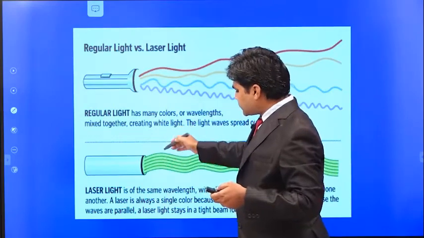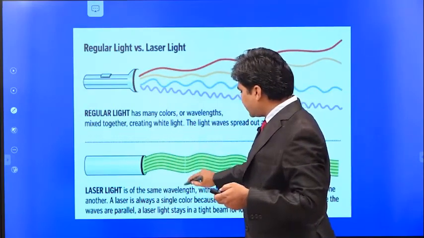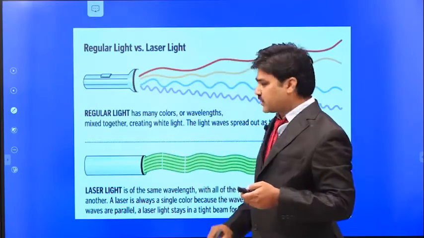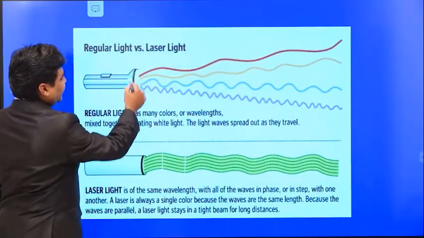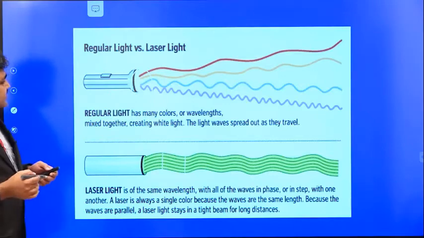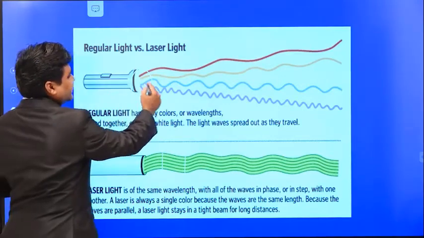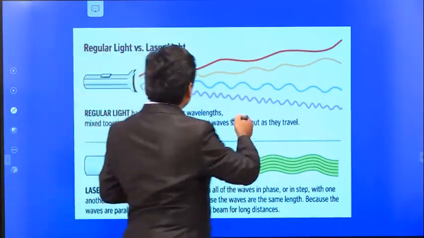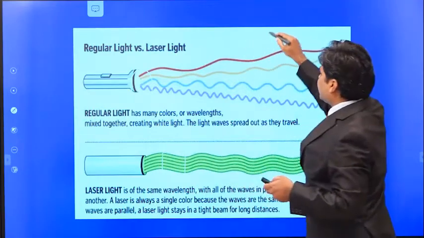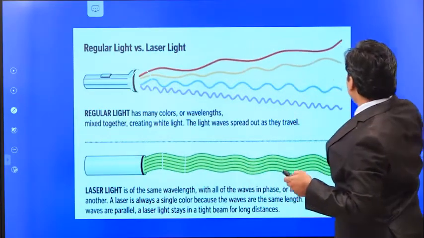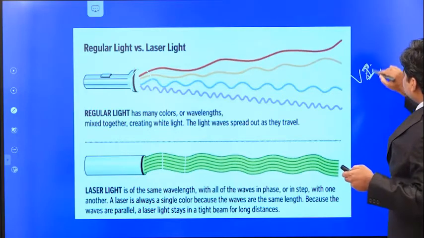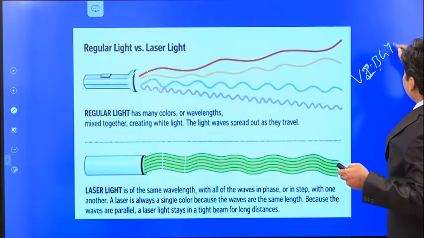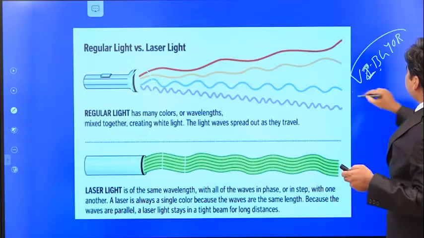That means all the crests are forming at the same time. But in case of regular light, since it contains white light, and white light contains the 7 colors, starting from violet to red, VIBGYOR.